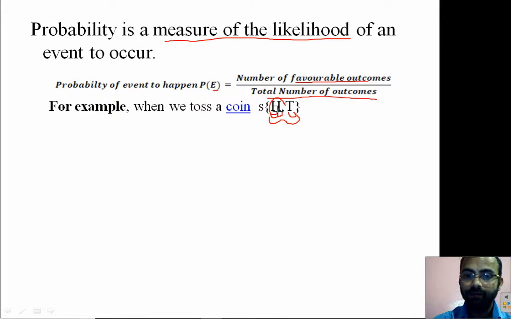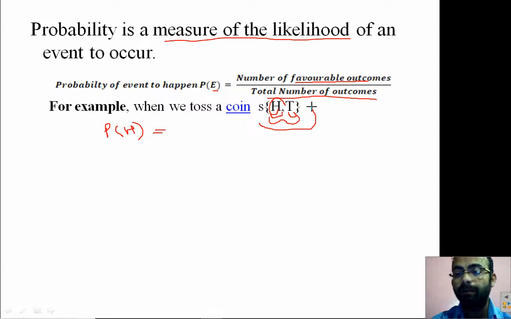Here, if the question wants the probability of a head, so this head is our favorable outcome, and these favorable outcomes we will get from the total number of outcomes. From the total number of outcomes, we will count how many times the head comes and what are the total number of outcomes from which we are getting this head.